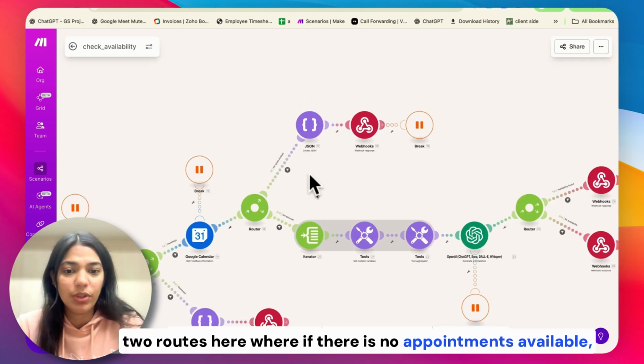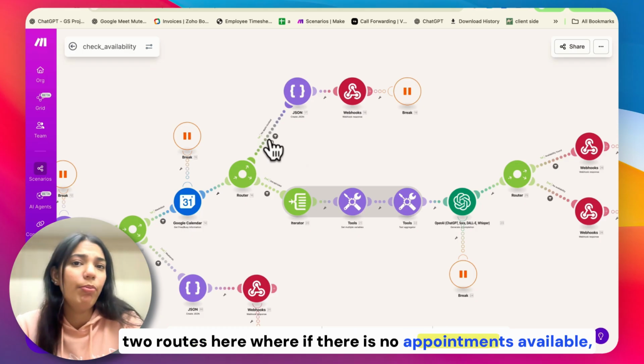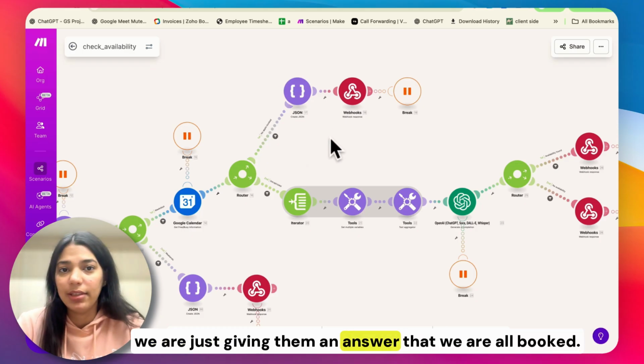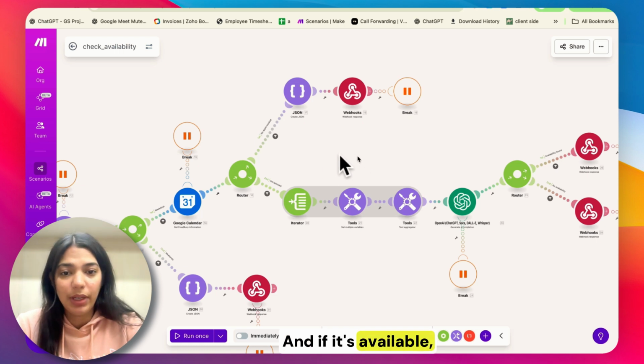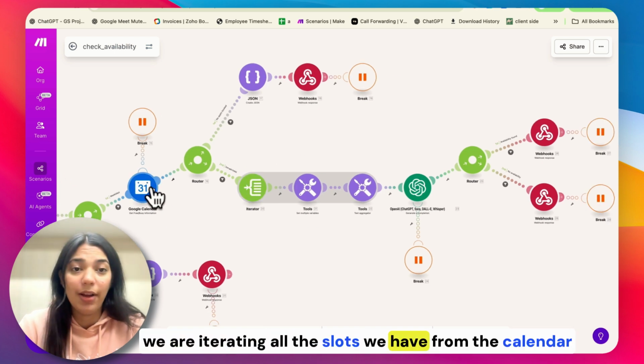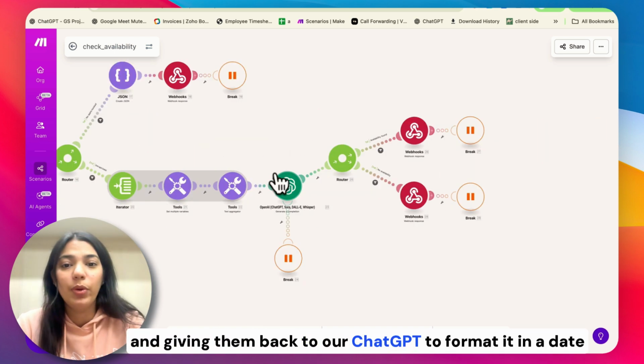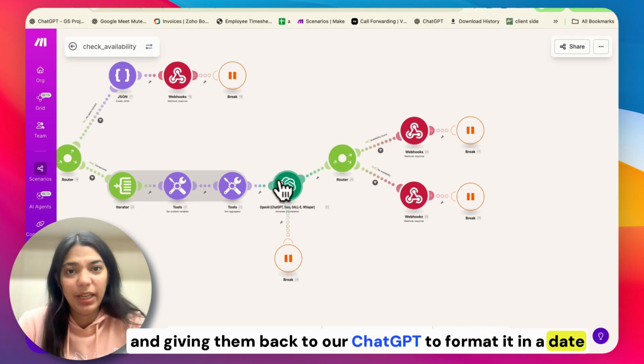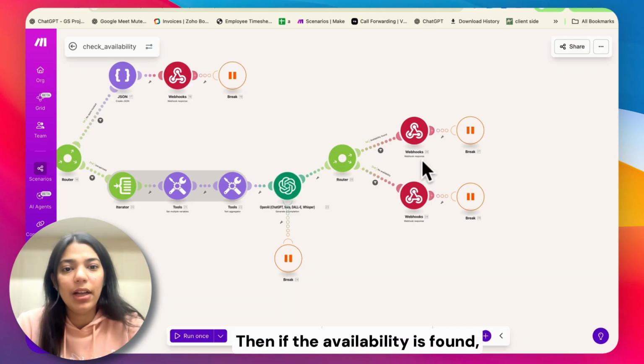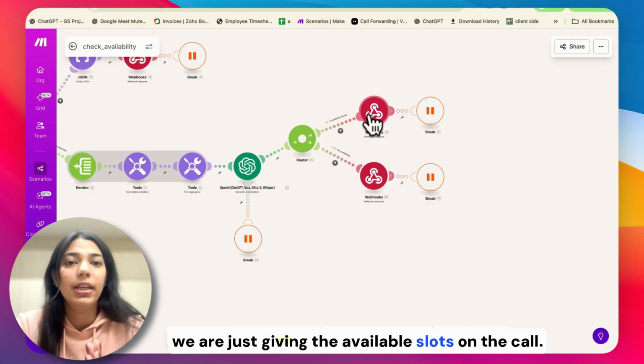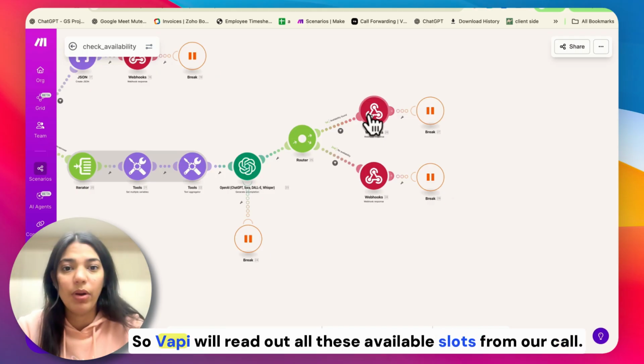Also, we have two routes here where if there are no appointments available, we are just giving them an answer that we are all booked, and if it's available, we are iterating all the slots we have from the calendar and giving them back to our ChatGPT to format it in a date and time specific way. Then if the availability is found, we are just giving the available slots on the call. So Vapi will read out all these available slots from our call.